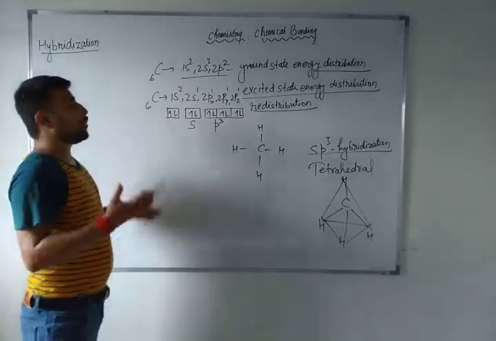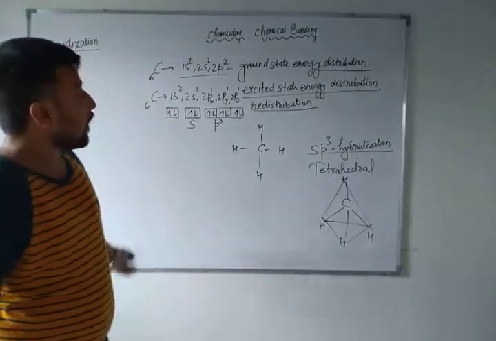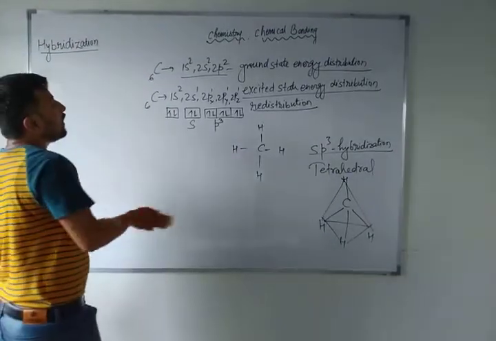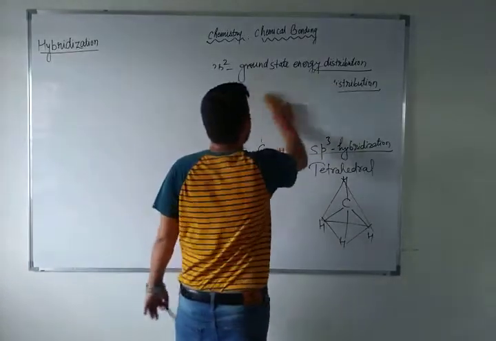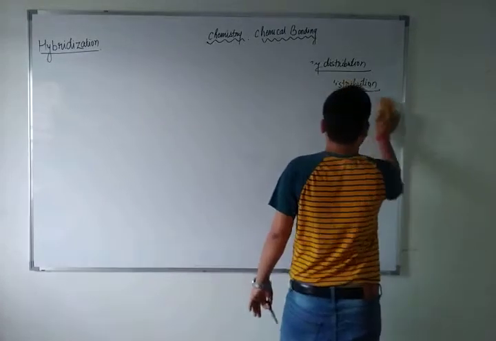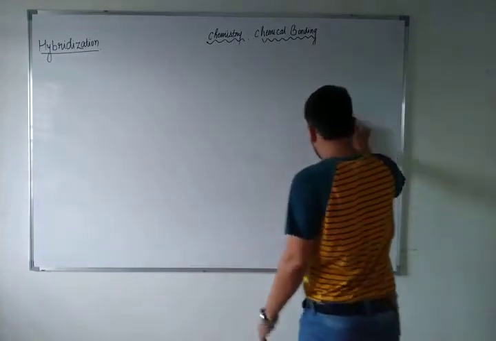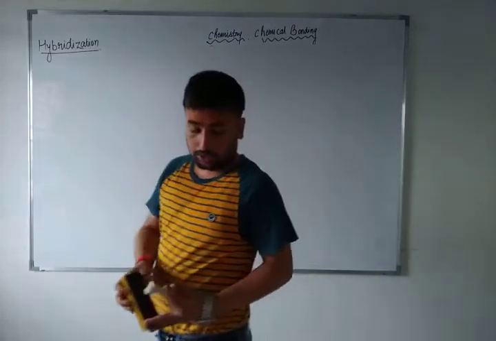In the ground state, whatever the atomic number is, for neutral atoms, according to that you can easily calculate the ground state energy distribution. The other day I also taught you about sp, sp2, sp3, sp3d, and sp3d2 hybridizations. I have taught you about the geometry of the shapes also, right?